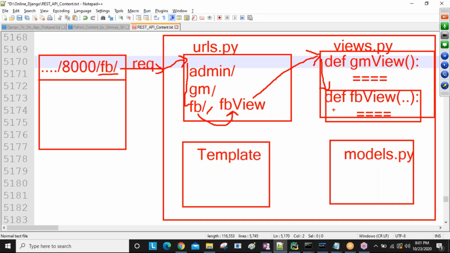Now my view is going to return a response to the browser. In this browser output, I'm going to get simply what we call the response. So when I'm sending the request, I'm getting the response. This is the one way, one flow. Okay, so next, our view. The view is where the main business logic is written. So the view sometimes interacts with models to manage the database.